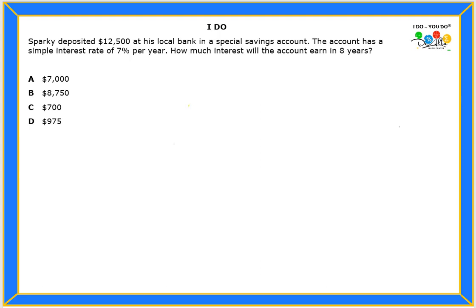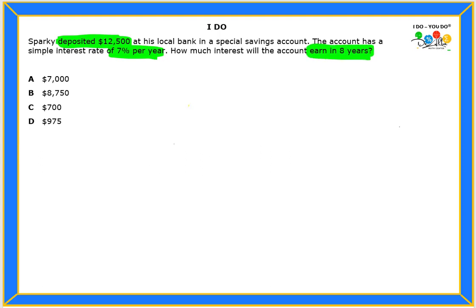Okay, so what do we know? Well, we know how much money he deposited, right? That's a plus for us. And we also know the interest that the bank actually gives him, and it's 7% per year. And we also know how many years he's going to be waiting for that account to earn some interest, right?